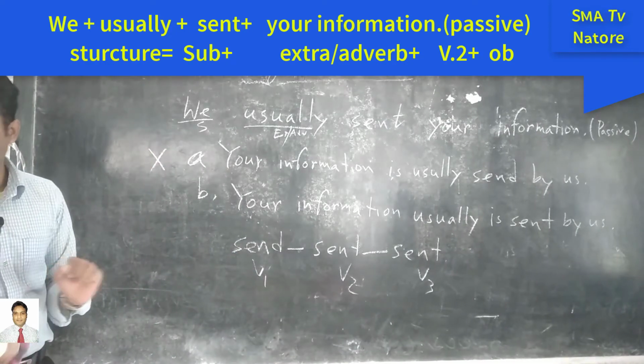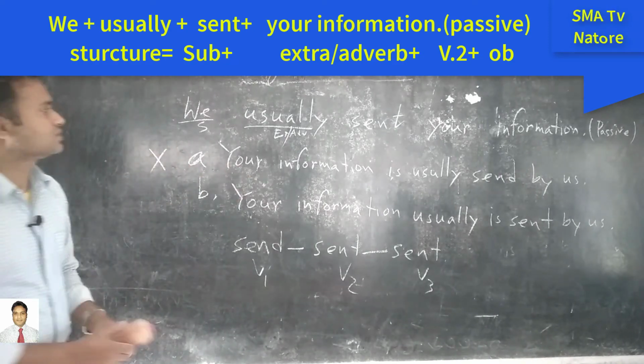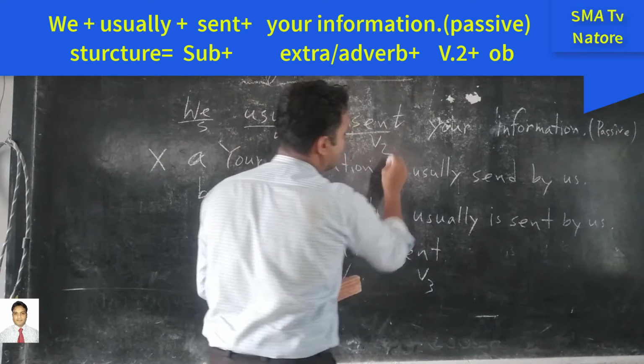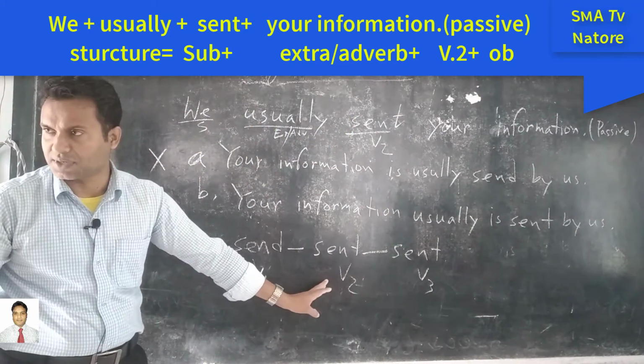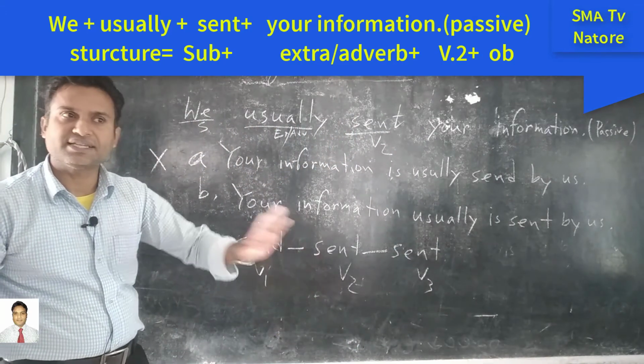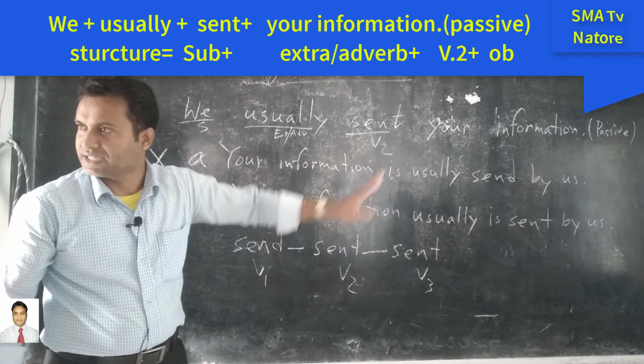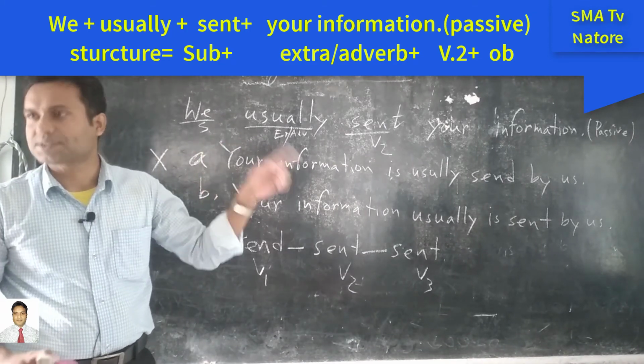So here what happened? First one is the subject, the next one is the past form of the verb, because we have seen this part. But generally there is no structure of subject plus past participle form. There is no tense with subject and past participle form.